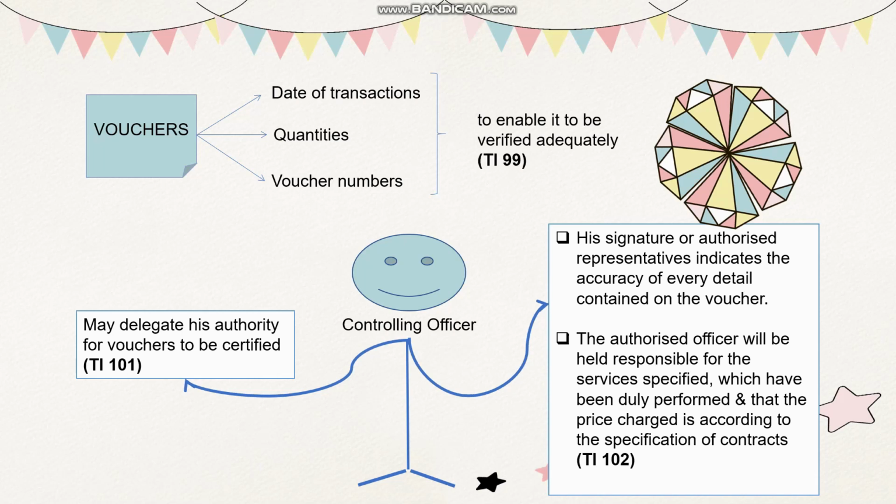The controlling officer may delegate his authority for vouchers to be certified, which is under TI 101. His signature or authorized representative's signature indicates the accuracy of every detail contained on the voucher. The authorized officer will be held responsible for the services specified having been duly performed, and that the price charged is according to the specification of contracts, which is under TI 102.